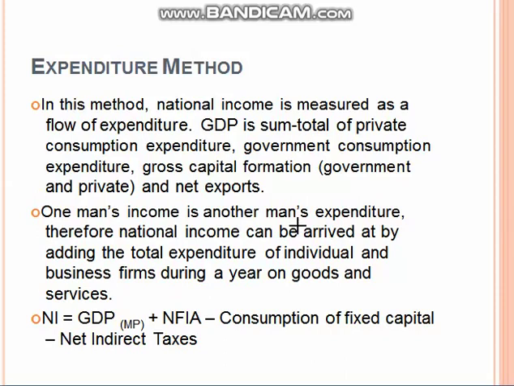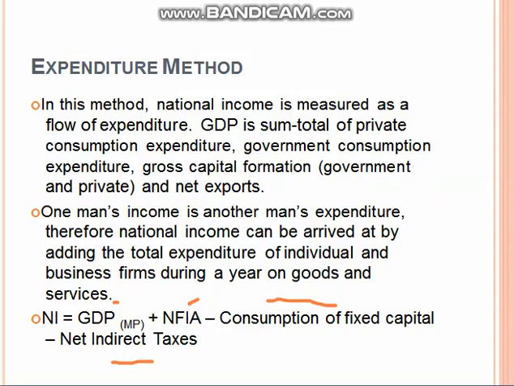Therefore, national income can be arrived at by adding the total expenditure of individuals and business firms during a year on goods and services. So, there is a very simple formula for this: GDP plus NFIA minus consumption of fixed capital minus net indirect taxes. Now, what is the meaning of NFIA? NFIA means net factor income from abroad.